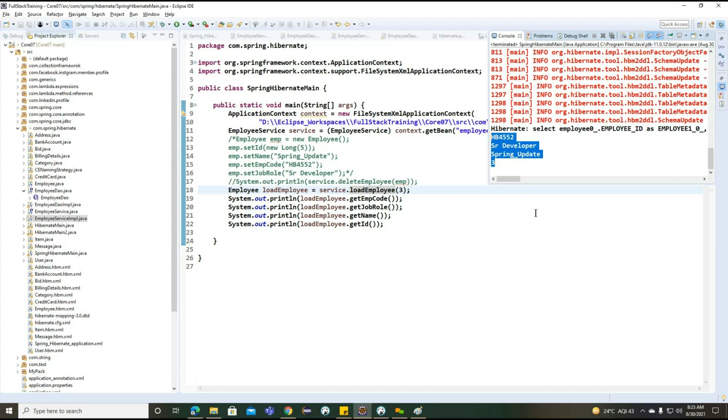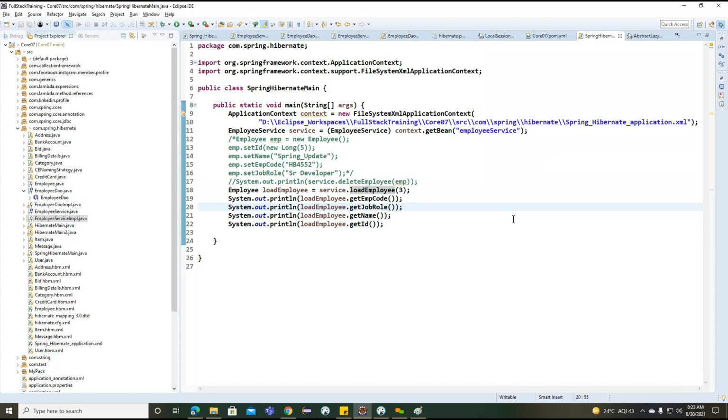Based on the ID, the save or update method is going to work. If the ID already exists in the database, it will try to update the remaining columns. If the ID is not available in the database, it will try to insert the new record here. This is the only difference between save or update and the save method. The save method will not check whether the ID is available or not. If it is available, we'll get an error here. So the save method every time tries to find out the unique value here.